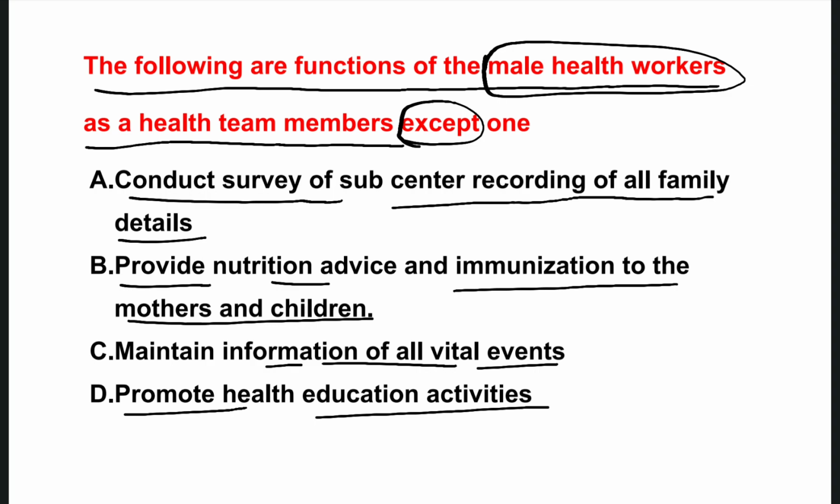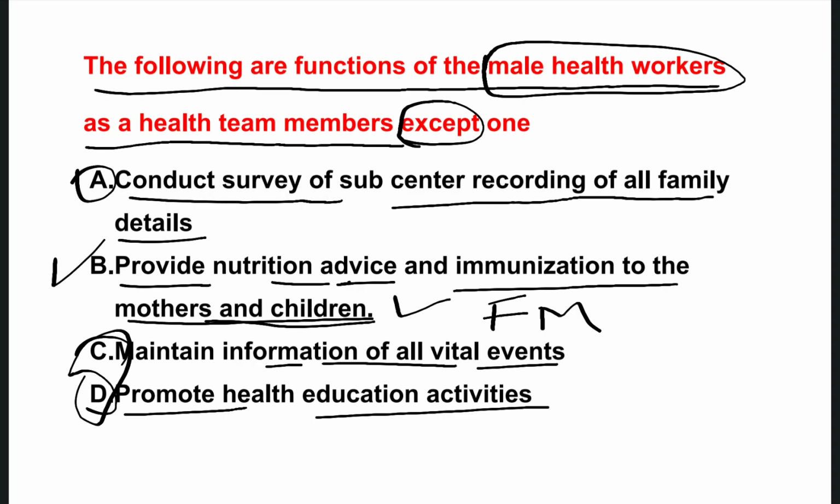So as a male health worker, you should know the one function that is not theirs, that is option B, provide nutritional advice and immunization to mothers and children. Why? Because this work can be done by the female health worker. Okay, so the female health worker can go for the nutritional advice and immunization for the mothers and children, but these three are the functions of the male health worker.